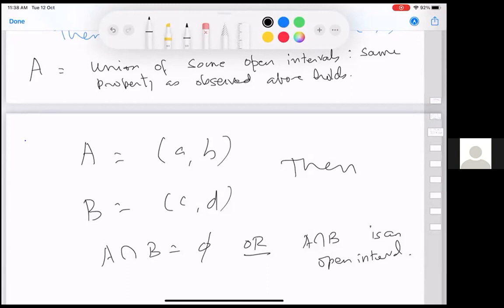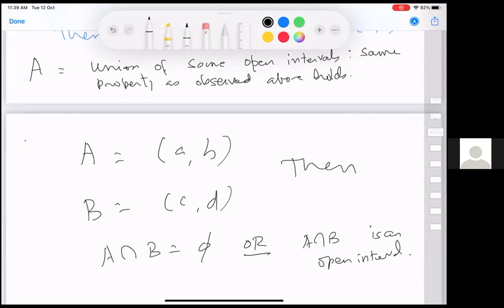Just given nomenclature. Now if A is less than C, then it depends on whether B is less than or equal to C or B is bigger than C. If B is bigger than C, then you know that the intersection is an open interval.